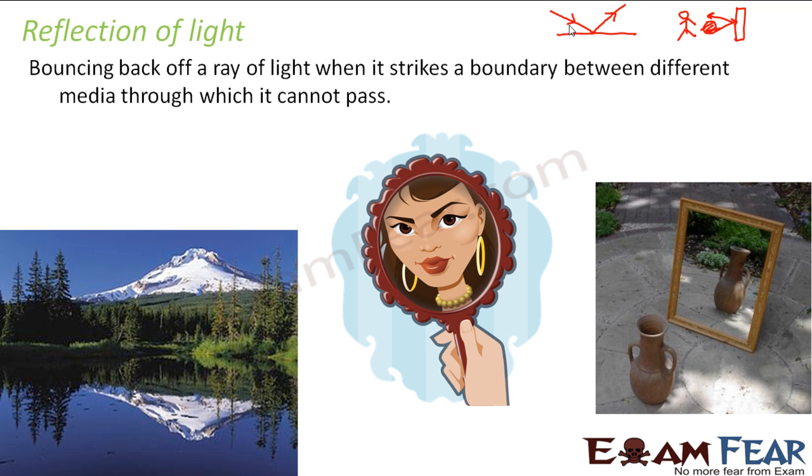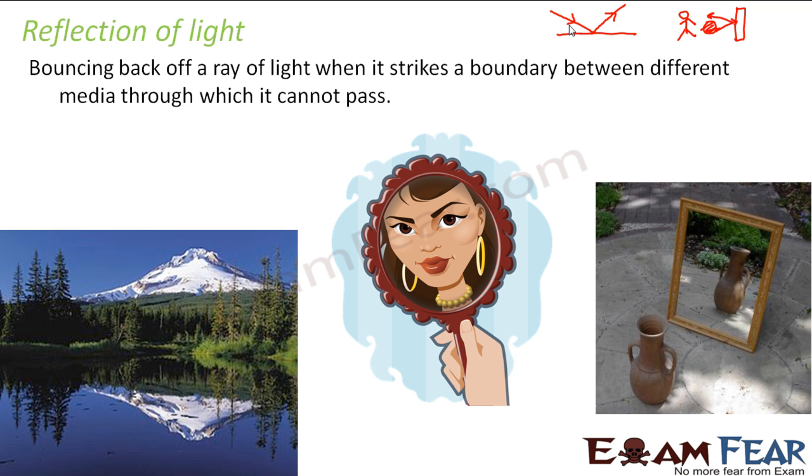But if light is present, you are able to see your image on the mirror. That's because the rays of light from your face are falling on the mirror, but since they are unable to go to the other end, they bounce back. And it bounces back and reaches your eye, and that enables you to see your image in the mirror.